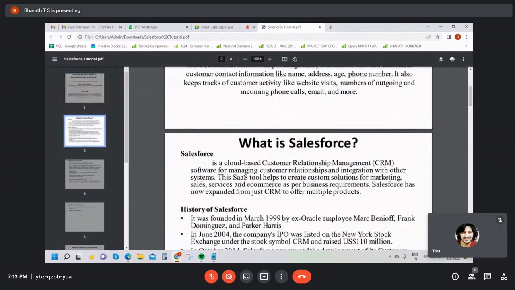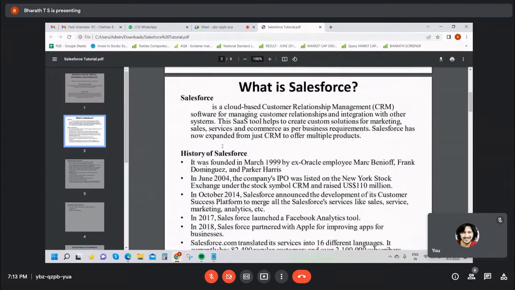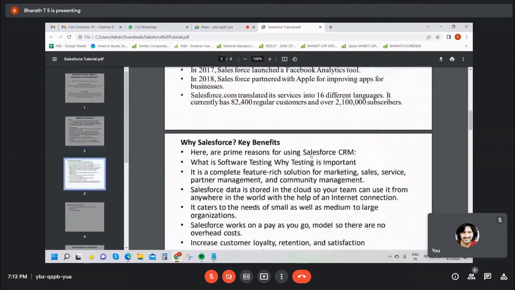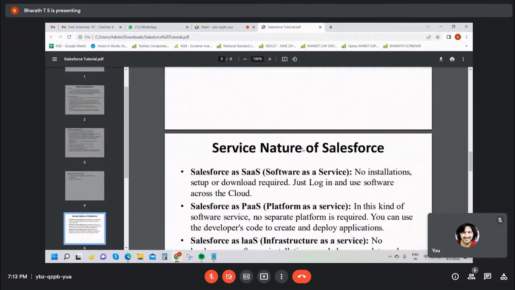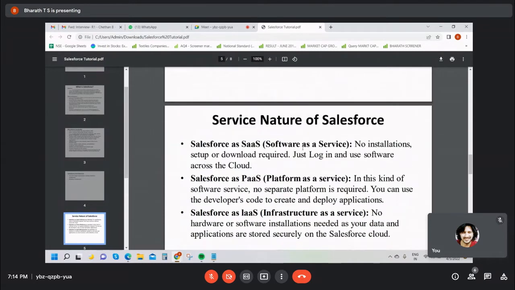See, what is Salesforce? Salesforce is a cloud-based customer relationship management platform. Okay. After the session, I will share this document. You can go through the history of Salesforce. And next is the Salesforce service nature, guys. What is the Salesforce service nature? There are three services: infrastructure as a service, platform as a service, and software as a service. See, this is theoretical. It's not important, just to know about it. Now we are using Salesforce software as a service.